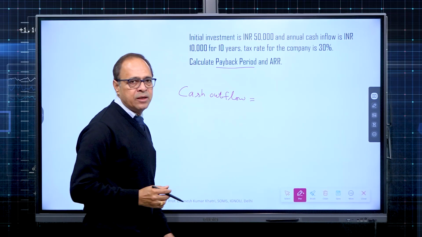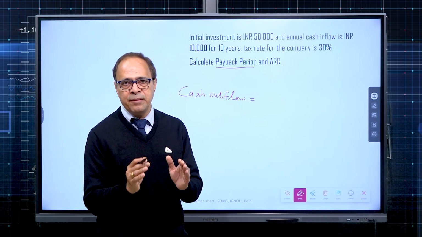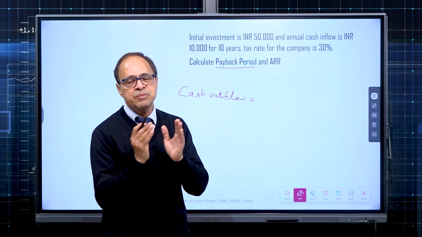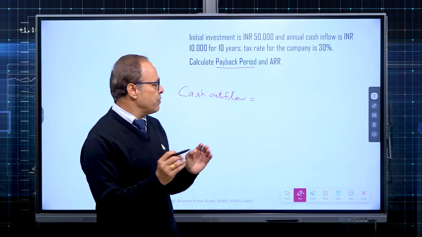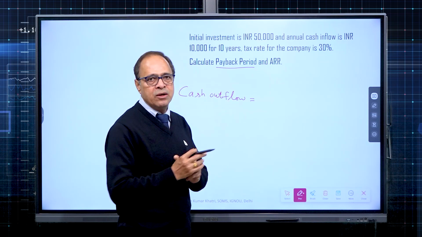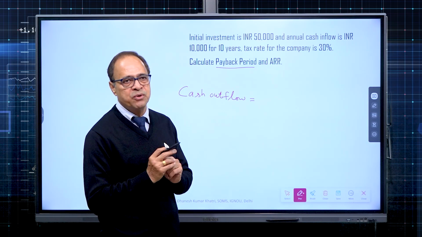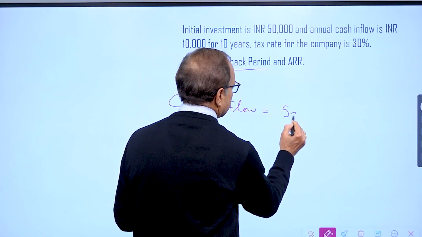This investment may be either in fixed assets or in working capital, hardly matters. Investment may be either in the beginning or subsequent investment might be there. Under payback period method, sum up all the cash outflow required for the project. In our case, cash outflow is 50,000.